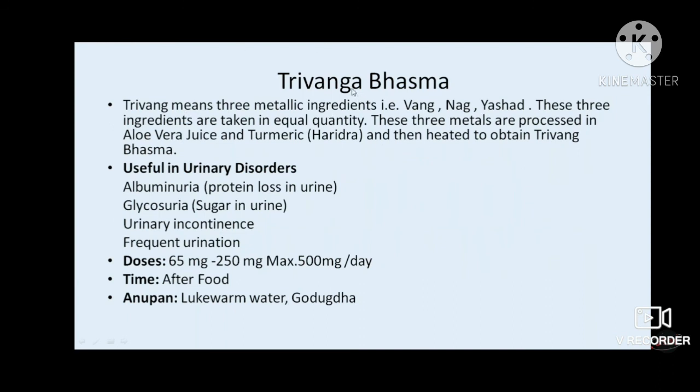Then again Trivanga Bhasma is the best Kledaghna Dravyam. Therefore, we can use Trivanga Bhasma to reduce albuminuria, glycosuria, urinary incontinence, and if there is frequent urination or urinary incontinence, we can go for Trivanga Bhasma. It contains Vanga, Nag, and Jasad. These three ingredients are taken in equal quantity and processed in aloe vera juice and turmeric, and then the Trivanga Bhasma is formed. It is given in a dose of 65 milligram to 250. Maximum we can give 500, and it has to be given after food, and it is generally advocated with honey or lukewarm water.